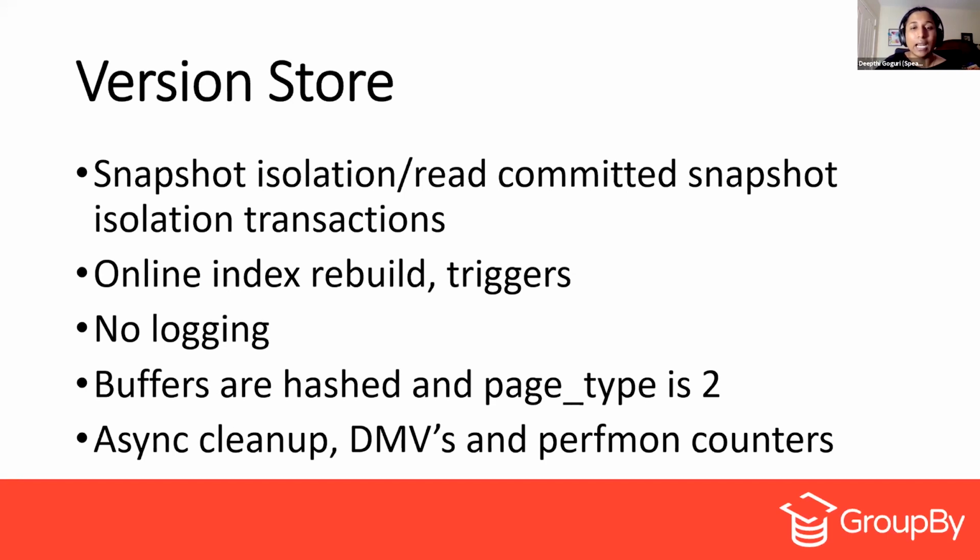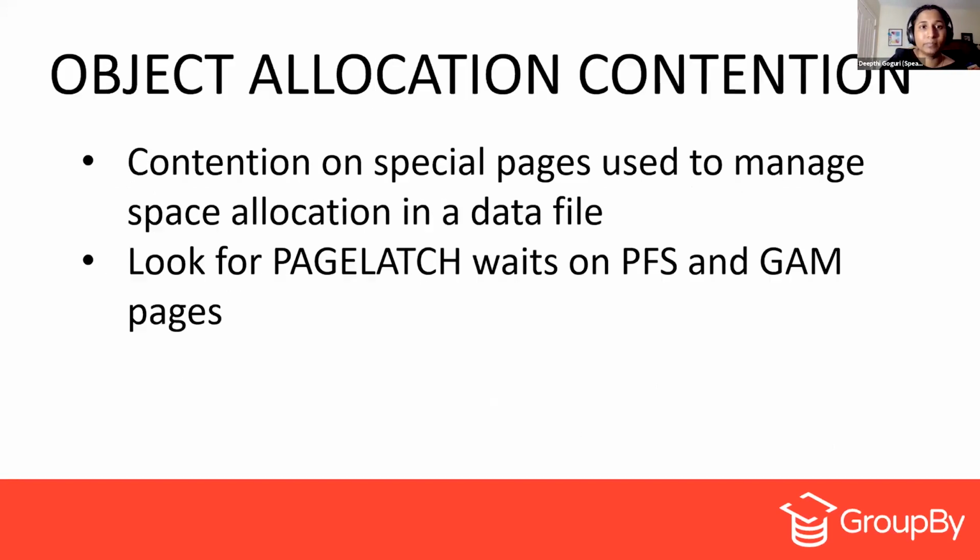These buffers are hashed, and the page type is especially true. Whenever you see the page type as true at the page header of those pages, those are the row version pages. Async cleanup happens for this row version store. And there are DMVs and perfmon counters, especially for the row version store inside tempdb.